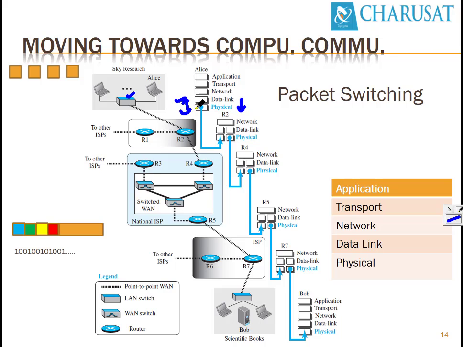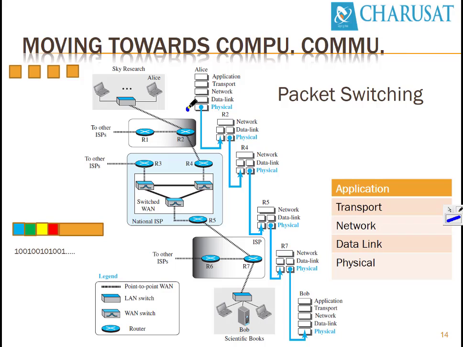So the data link layer first receives signals from Alice on these wires, takes a decision, and then gives them back to the physical layer on this port. That transfers data from this port to this port in the form of electrical signals. R2 receives the information, so it performs bottom to top.